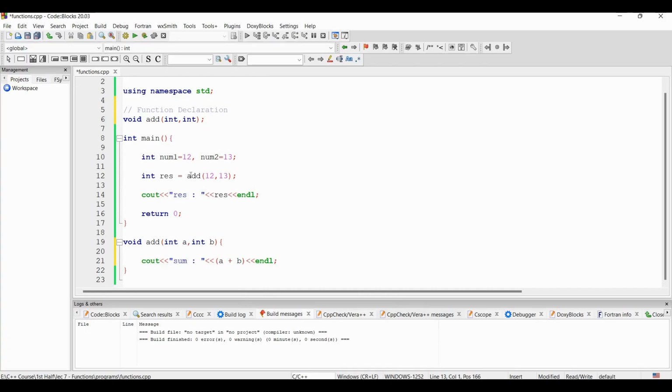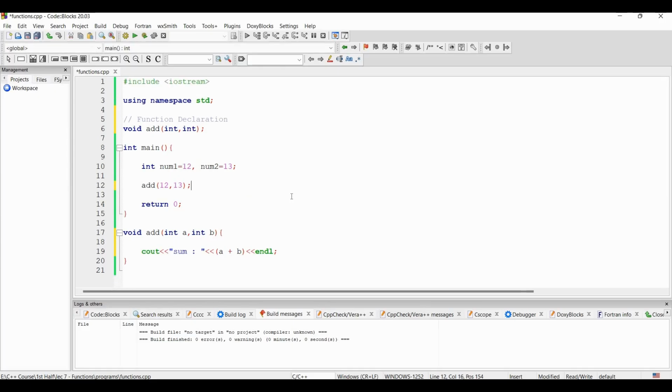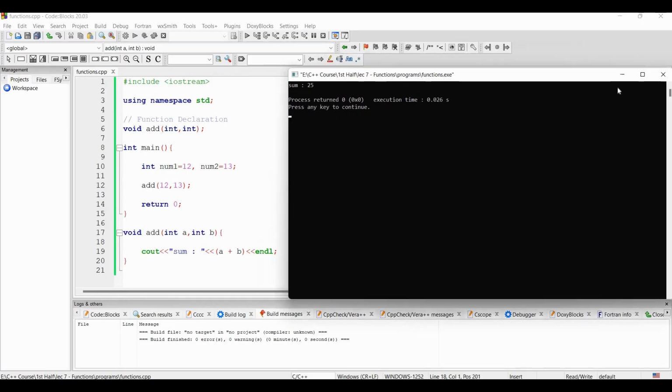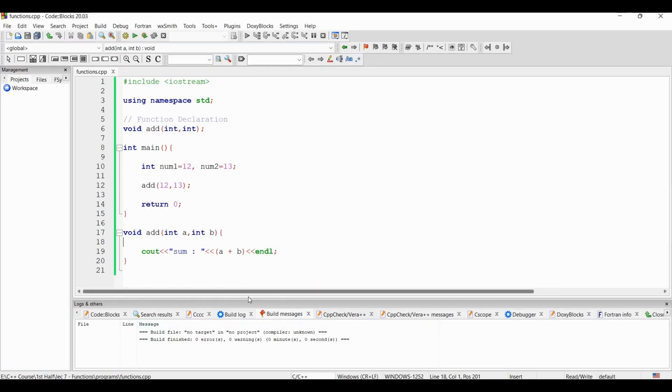Since it will not return anything, nothing will be stored in the variable res. Since there is no storing of res, there is no point in writing cout. So now it will not return anything, it will just print here. All right, let's execute it. See, the sum is a plus b, which is 25. So we can do that also.